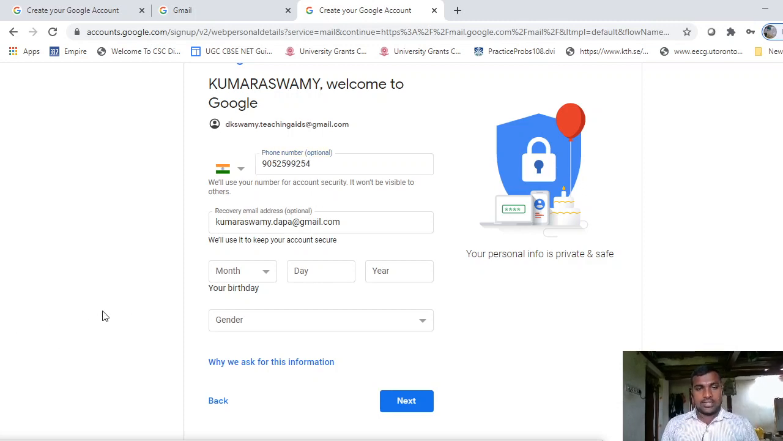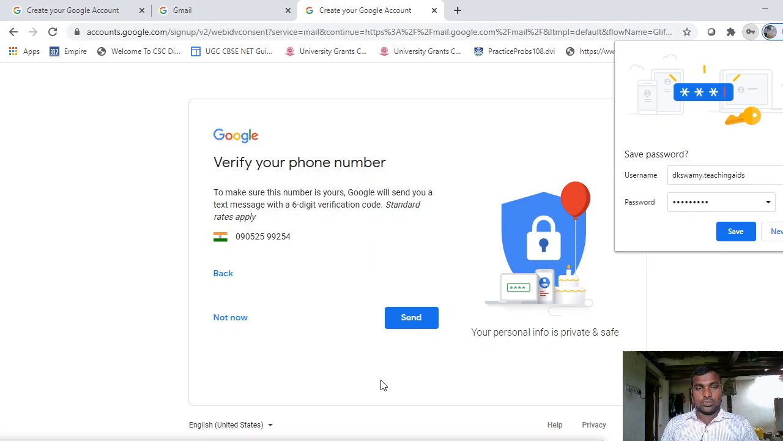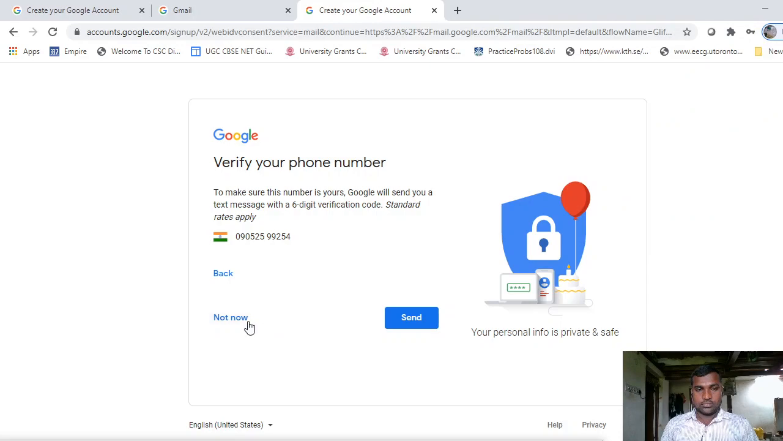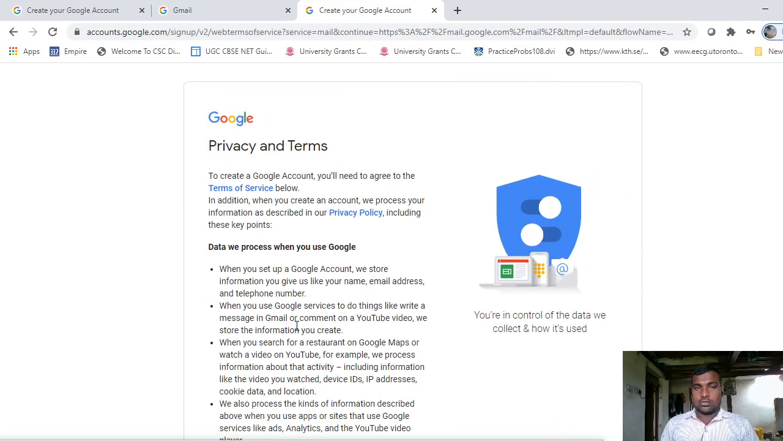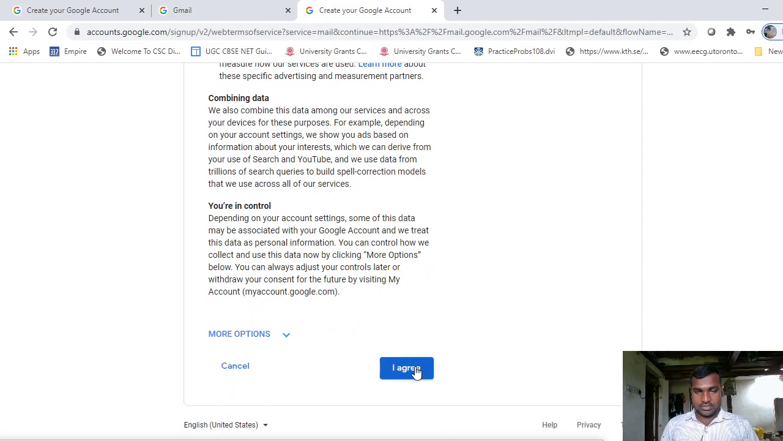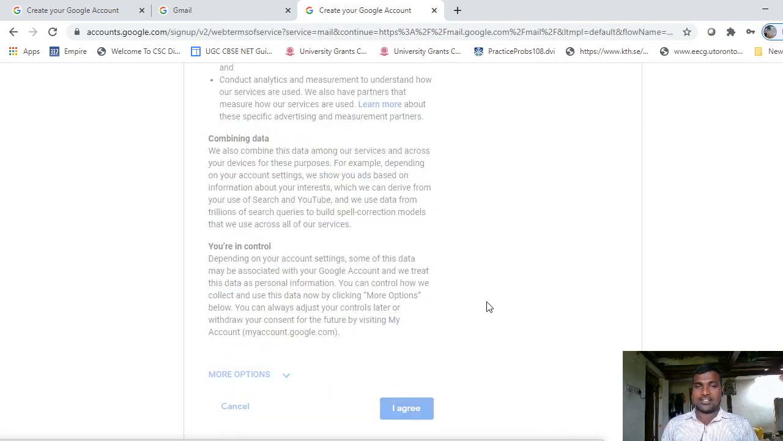Okay, then your date of birth. So here I am choosing my date of birth and the gender. Select the gender. Click on next. So after entering all the details, okay, the privacy policy is there. So I simply click on I agree. Now I am accepting all the terms and conditions.